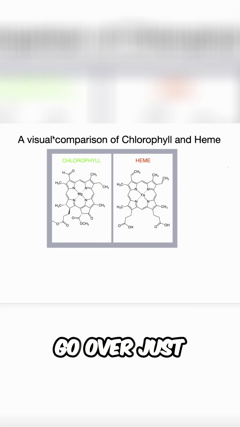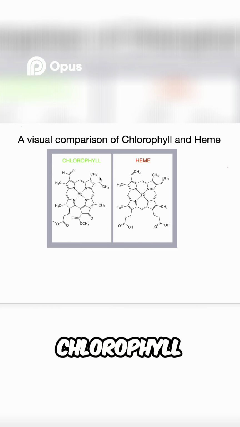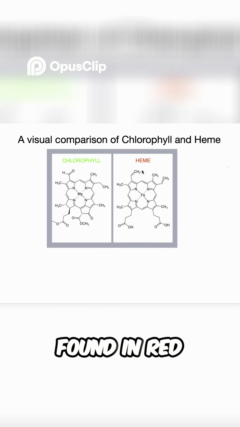Today I wanted to go over just a quick visual comparison of something I find really cool. Over here we have chlorophyll. This is the green pigment found in plants. And over here we have heme, which is the red pigment found in red blood cells in hemoglobin, right?